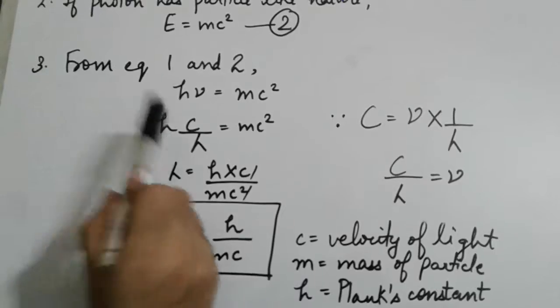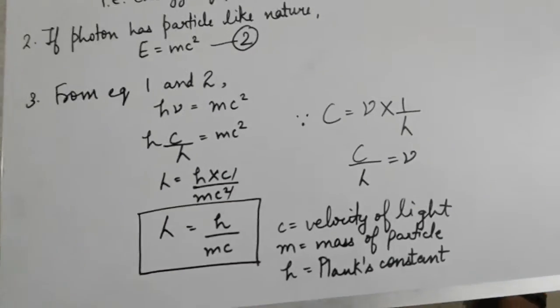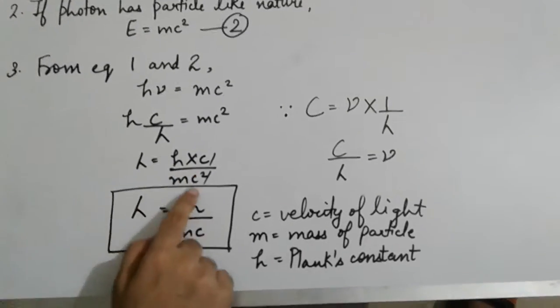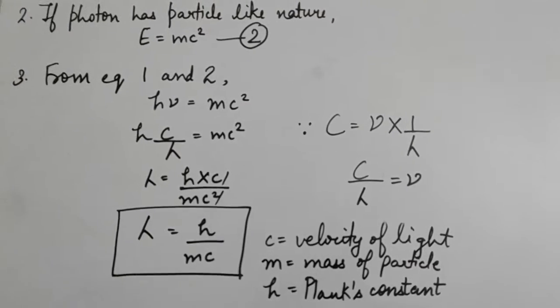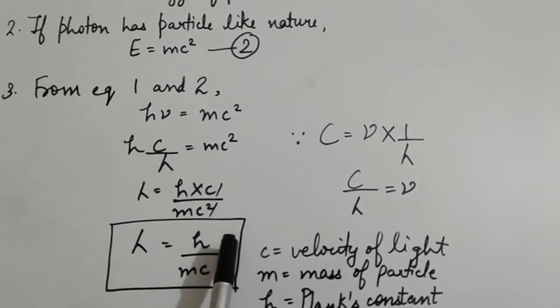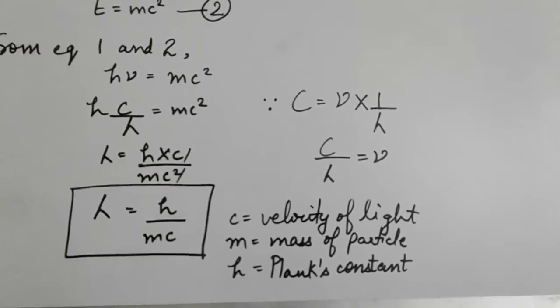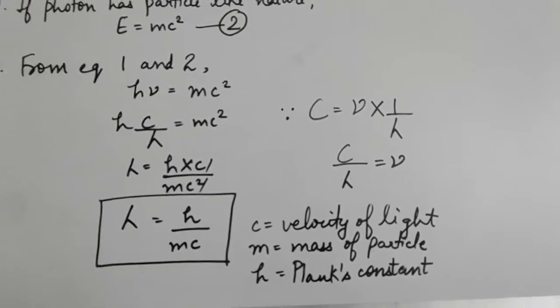Now h c over lambda is equal to mc square. Lambda is equal to h into c over mc square. C will cut with c, so only one c will be left. Hence we got the result that lambda is equal to h over mc, where c is the velocity of light, m is the mass of the particle and h is Planck's constant.